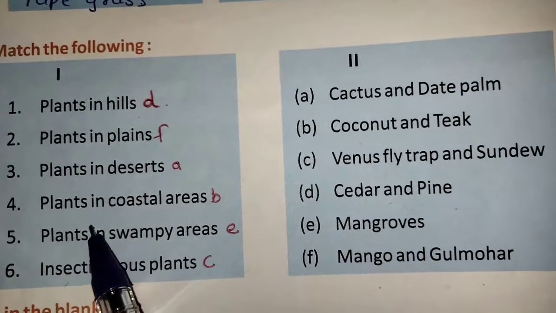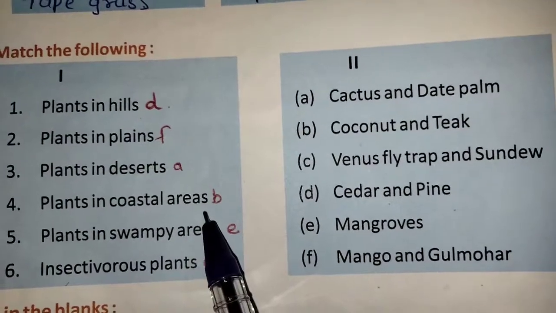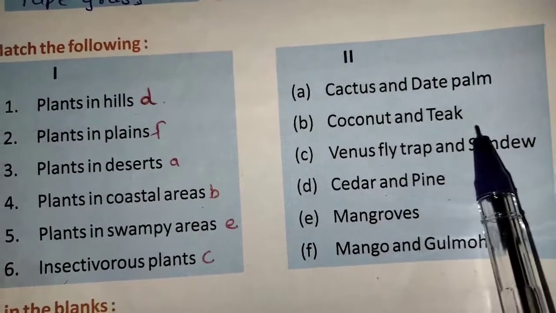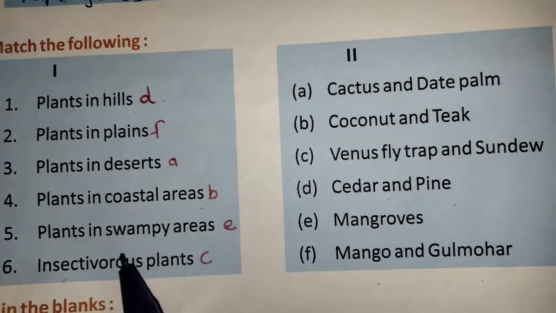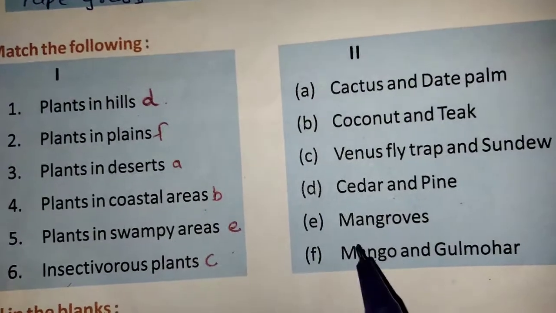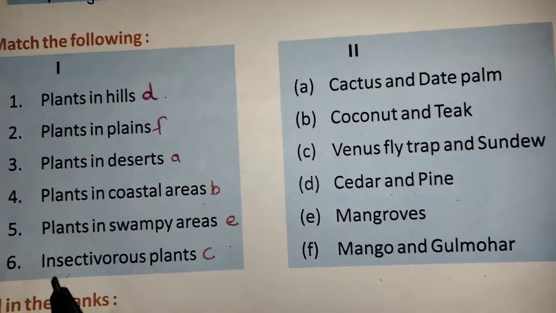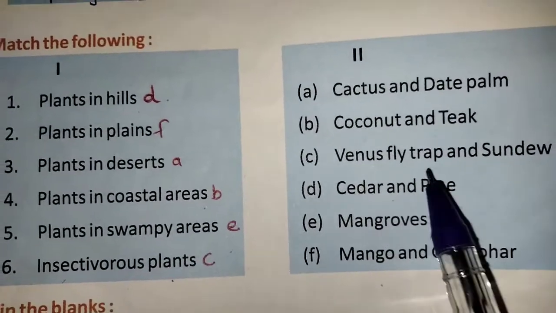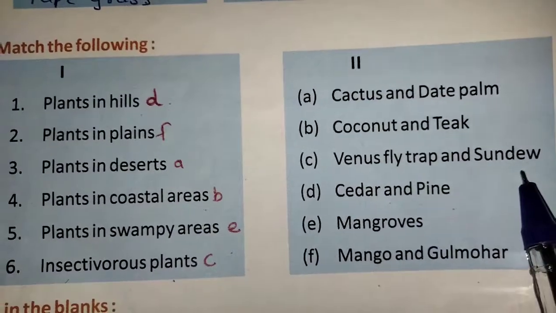Fourth one, plants in coastal areas, B1, coconut and teak. Plants in swampy areas, mangroves. Insectivorous plants, Venus flytrap and sundew.